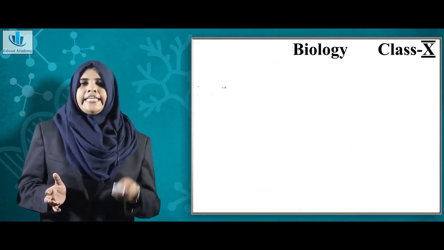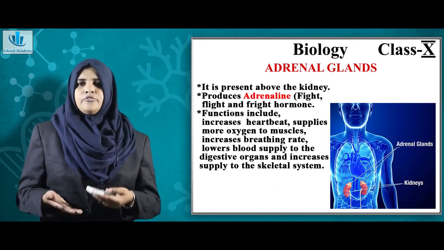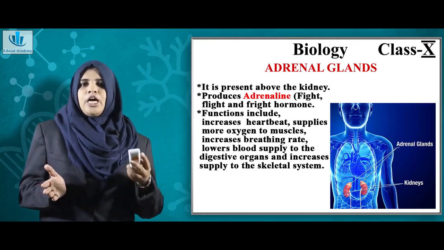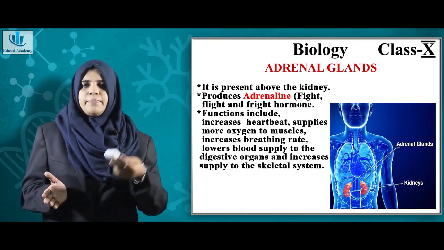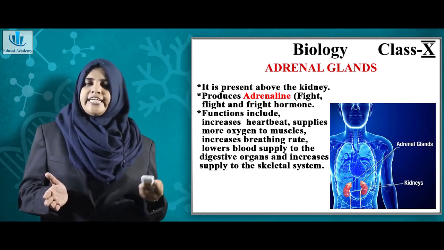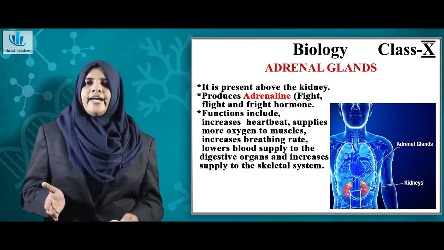Coming on to the adrenal glands. Adrenal glands are present above your kidney. These glands are also called suprarenal glands. Supra means above, and renal is a term associated with the kidney. So the suprarenal gland is also the adrenal gland.